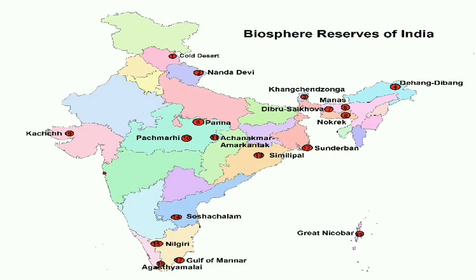Why are these projects introduced? They are introduced in order to preserve animals which are on the verge of extinction. And there are 89 national parks, 490 wildlife sanctuaries and zoological gardens established in India.